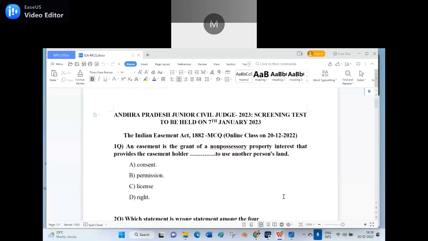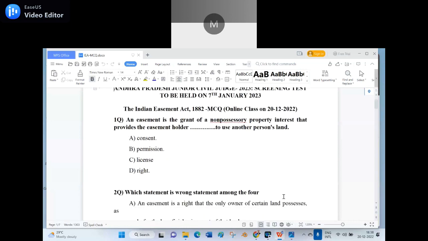Be ready. First question. An easement is the grant of a non-possessory property interest that provides the easement holder dash to use another person's land. Option A, consent. Option B, permission. Option C, license. Option D, right. Shoot the right answer among the ABCD. Option D, right. Wrong.